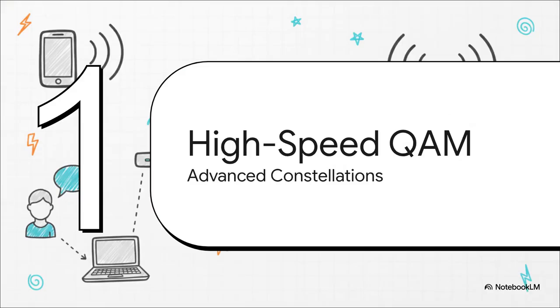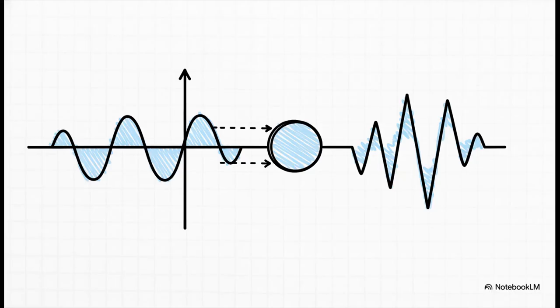Which brings us to Section 4, High-Speed Constellations and QAM, focusing on advanced constellations. Look, those basic shifts are great for simple tasks, but our modern apps demand gigabits of data every single second. To hit the speeds of 5G and Wi-Fi, we've got to radically escalate our approach. So let's escalate this and dive into something called quadrature amplitude modulation, or QAM.